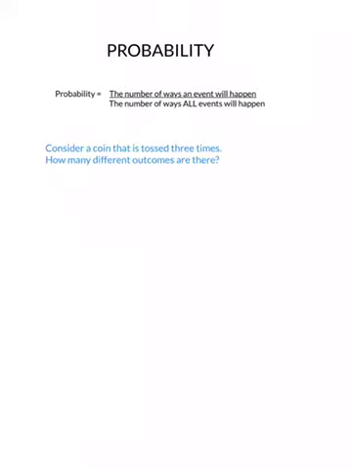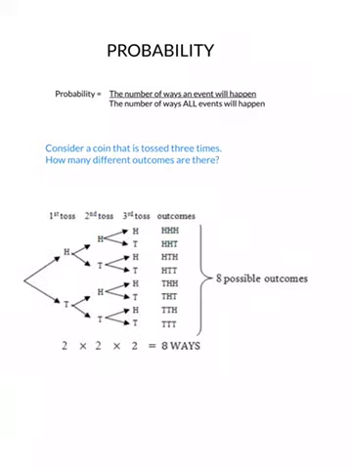So we look at how we consider a coin that is tossed 3 times. How many different outcomes are there? And don't forget, with a coin you get a head or tail every time you toss it. We've done this before, and this is what we get. And altogether there's 8 different ways, 8 possible outcomes. You can either have head, head, head at the top, head, head, tail, head, tail, head, tail, tail. Just reading them down the list. Tail, head, head, tail, head, tail, tail, tail, head, or tail, tail, tail.